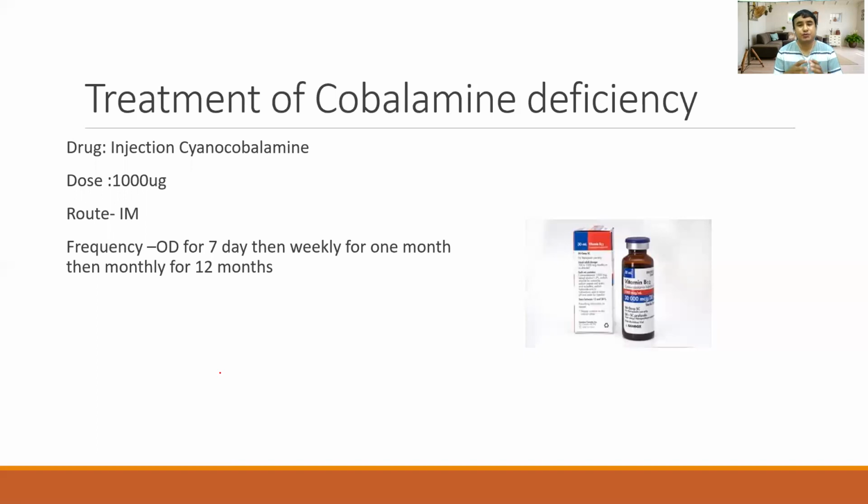So how are we supposed to treat cobalamin deficiency? If someone has cobalamin deficiency, we prefer giving an injection of cyanocobalamin. This is one form of vitamin B12, and the dose is 1000 micrograms, given mostly IM. We give it once daily for 7 days, then weekly for 1 month, and then monthly for 12 months. This is the dose especially for patients with pernicious anemia. But if someone is vegan, they can also take the oral form.